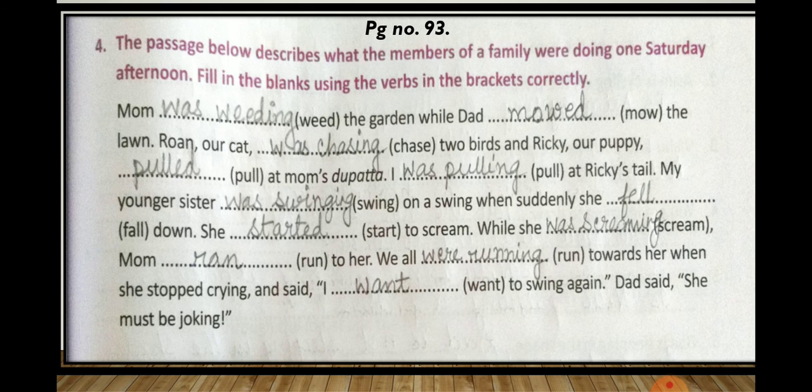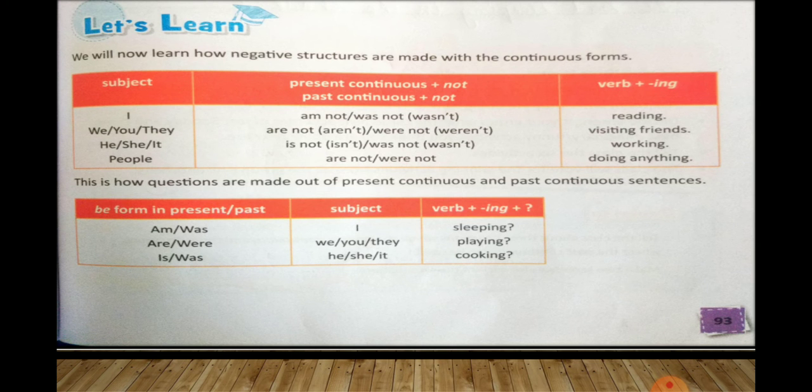She started to scream. While she was screaming, mom ran to her. We all were running towards her when she stopped crying and said, I want to swing again. Dad said she must be joking. So I hope you have completed this exercise.